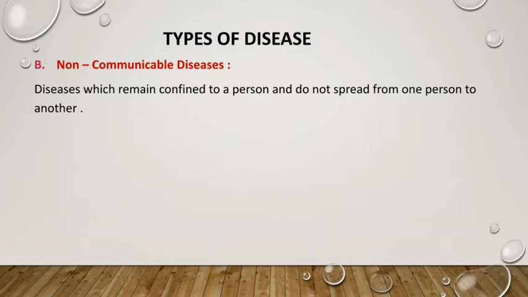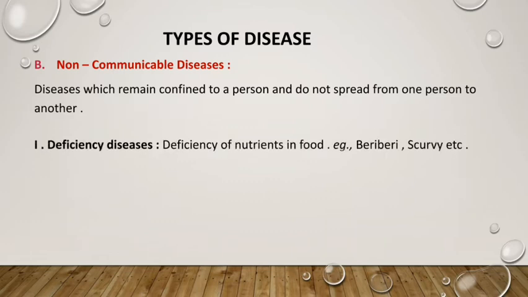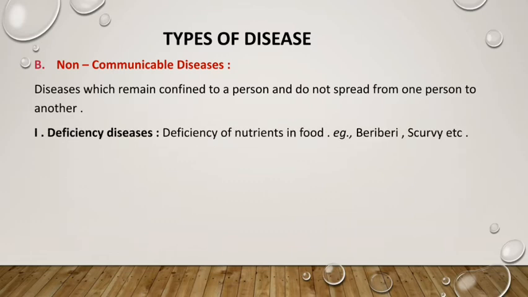So the disease will remain within that person, it will not spread from one person to another.